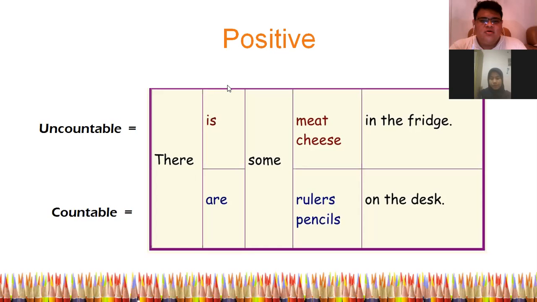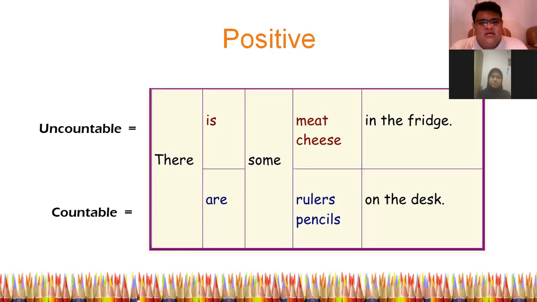Now, usually in grammar we use subjects like am, is, are, right? But for the countable and uncountable noun, we just use is and are. For the uncountable one, we use is because it's a singular term, and also it's like an infinite one. In the infinity world, it just ended as one. And for the countable one, we use are because we can count it with our hands or something like that.